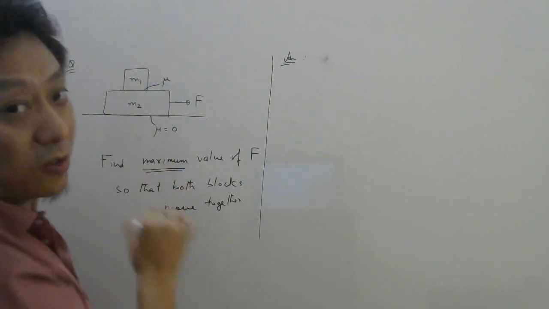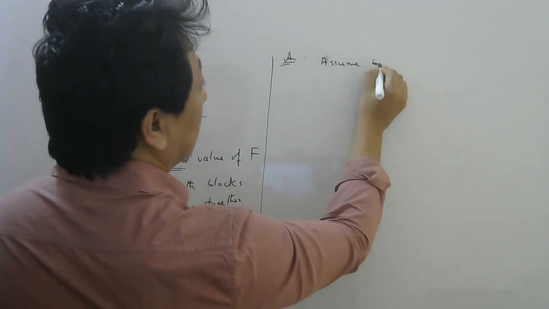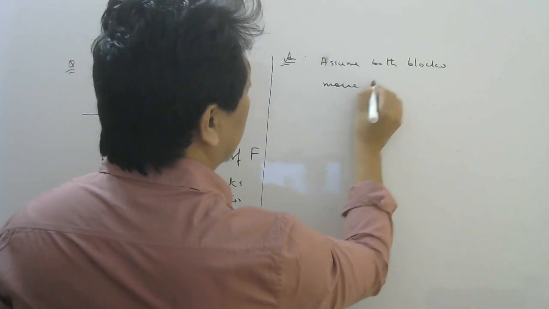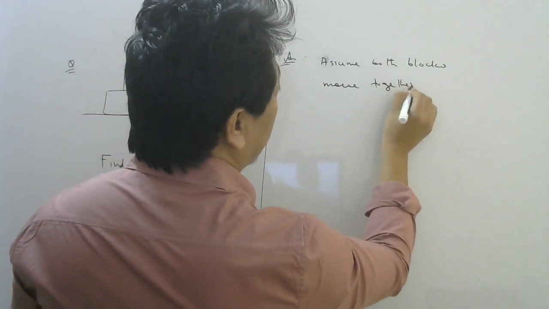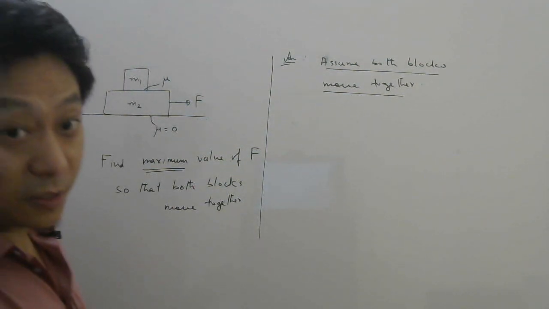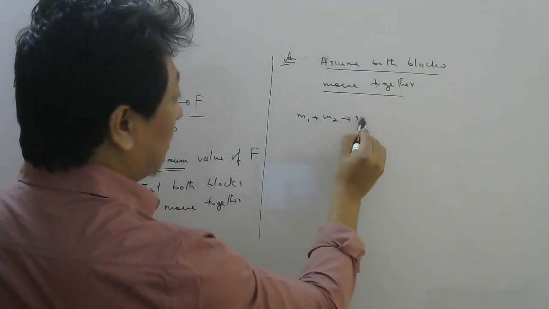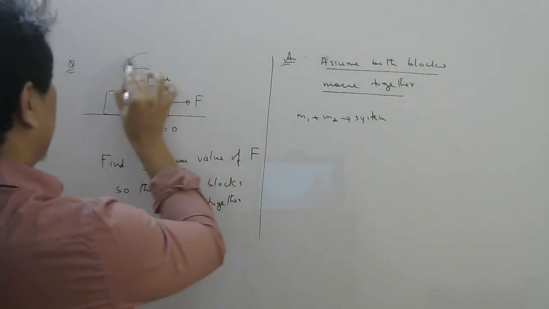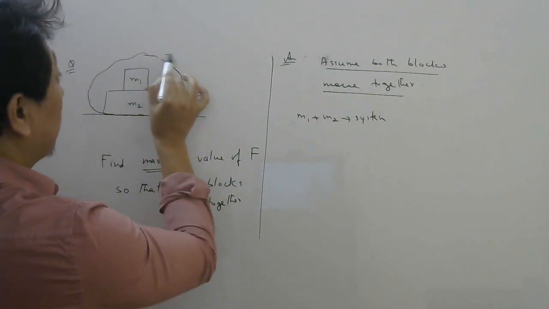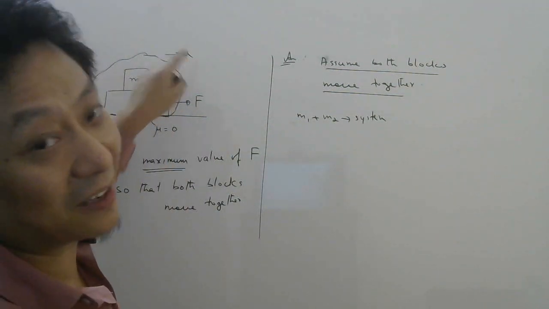First, assume both the blocks move together. Now for both the blocks to move together, their acceleration should be the same. So take m1 plus m2 together as a system. So this I am taking as a system. And they should have a common acceleration if they move together. Let us say the common acceleration is A.